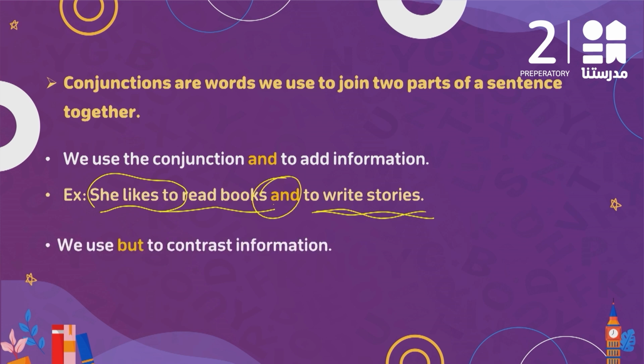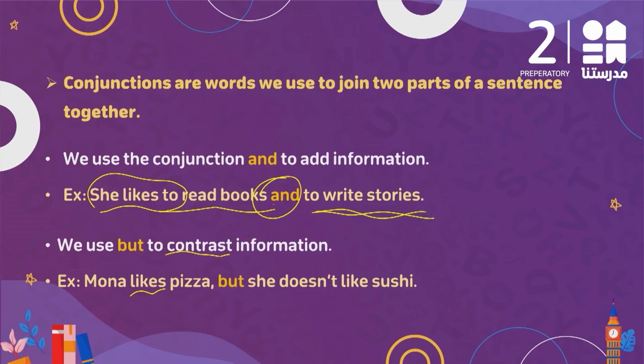The second conjunction we have is but. We use but to contrast information. For example, Mona likes pizza, but she doesn't like sushi. So here we have a contrast. Two things are like the opposite from each other. We're speaking about the things she likes and the things she doesn't like, correct? So you say Mona likes pizza, but, you can see the comma before it, but she doesn't like sushi. I'm contrasting between two different things.